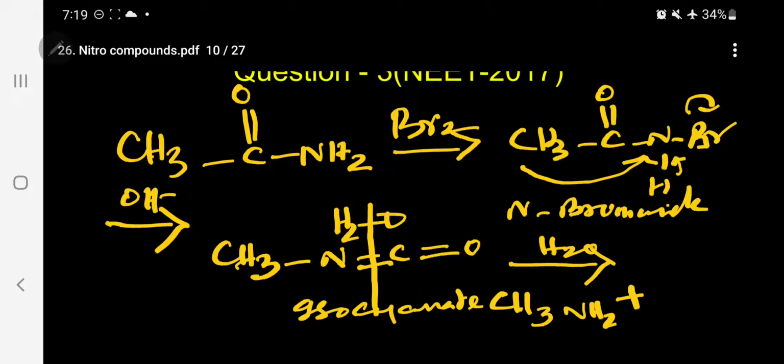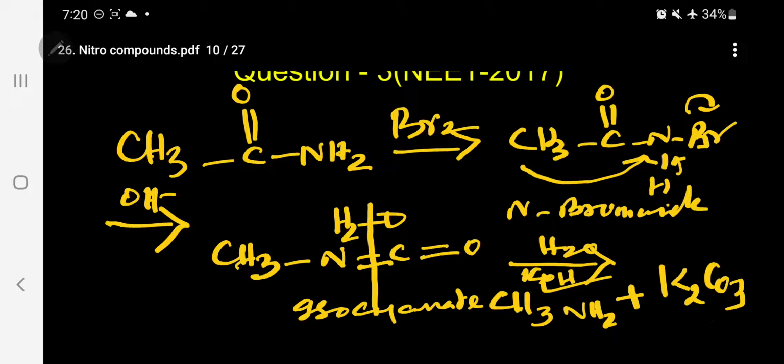Carbon dioxide reacts with potassium hydroxide, and potassium carbonate is formed. Please follow. Or simply you can write even carbon dioxide. So this is the mechanism.